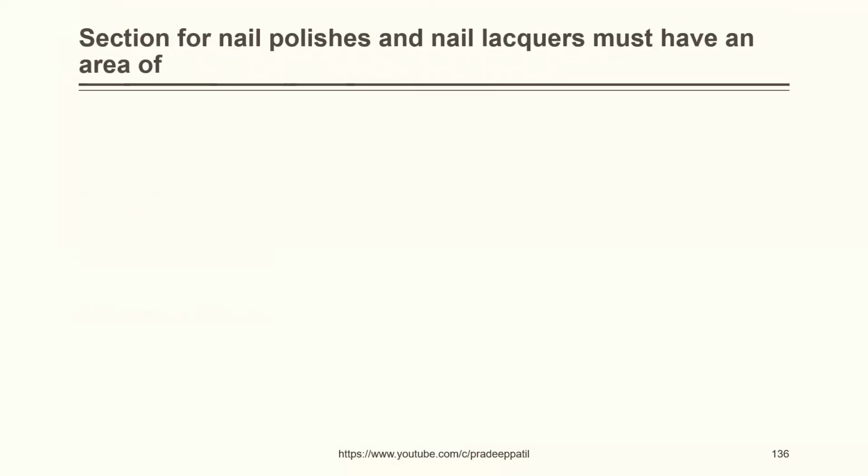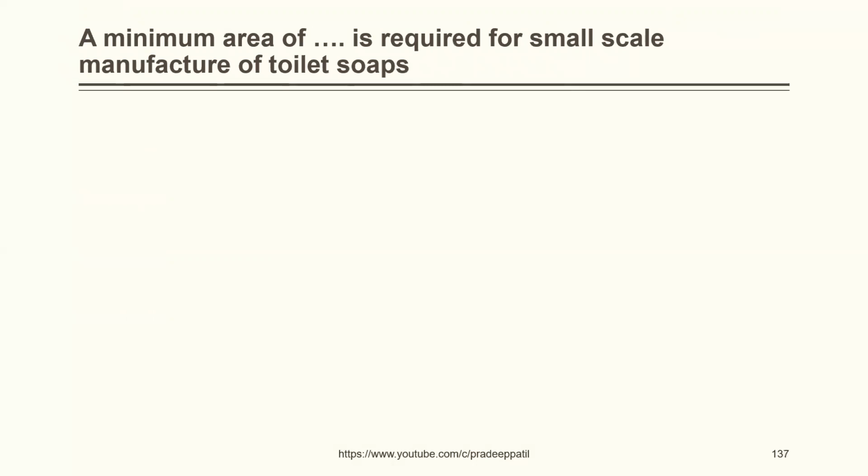Section for nail polishes and nail lacquers must have an area of dash: 10 square meters, 15 square meters, 20 square meters, 25 square meters. The correct answer is 15 square meters. A minimum area of dash is required for small scale manufacture of toilet soaps. 10 square meters, 50 square meters, 100 square meters, 250 square meters. The correct answer is 100 square meters.